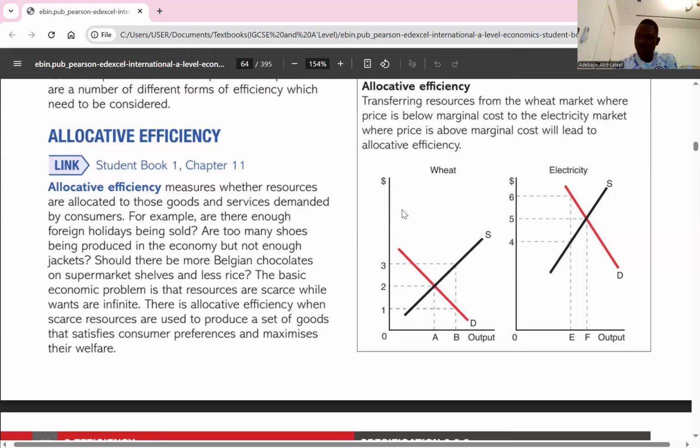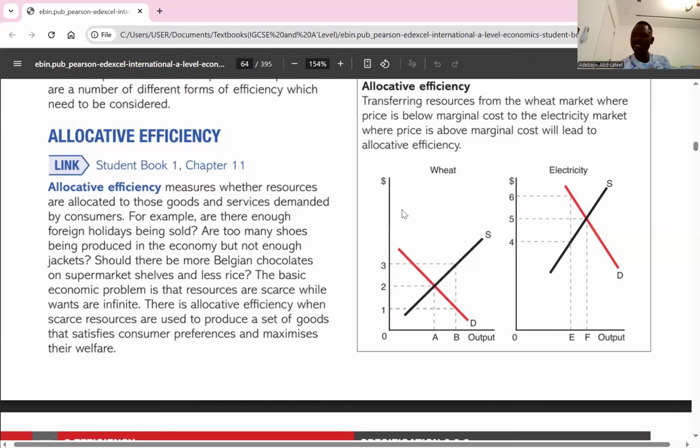Number one, your MC must be equal to your MB. So that means your marginal benefit must equal your marginal cost. Two, optimal distribution. And when we talk about optimal distribution, we're simply talking about resources must be allocated to produce a specific mix of goods and services that the society desires. So you're not just going to produce, you're going to produce what the society desires. That is what optimal distribution is about.